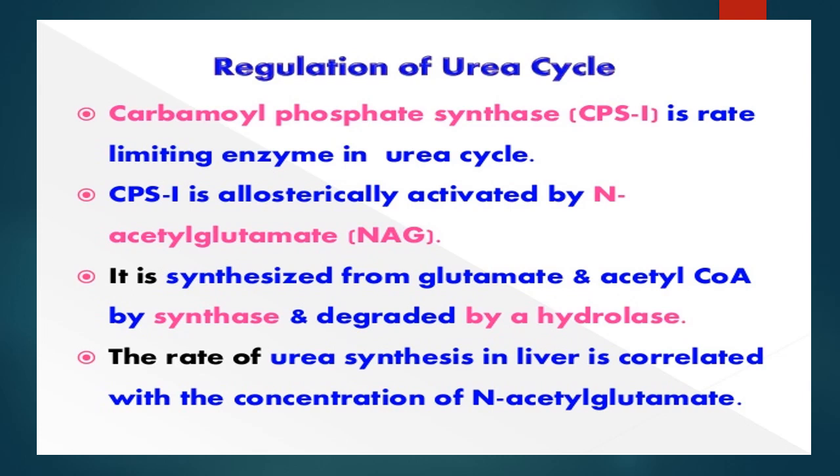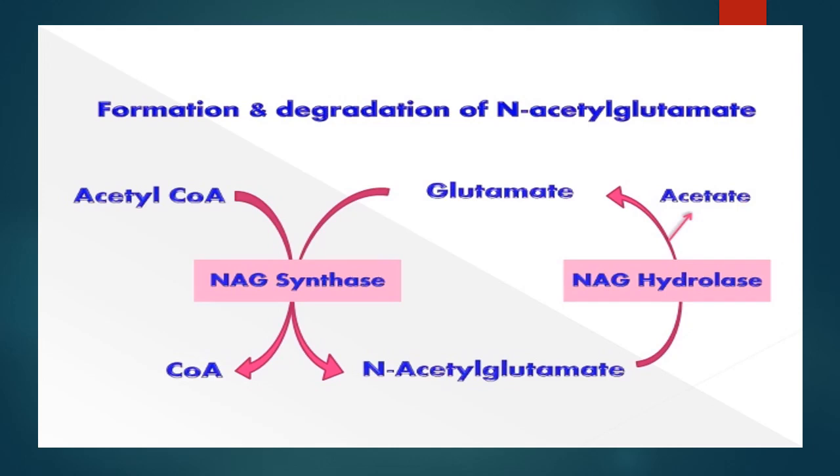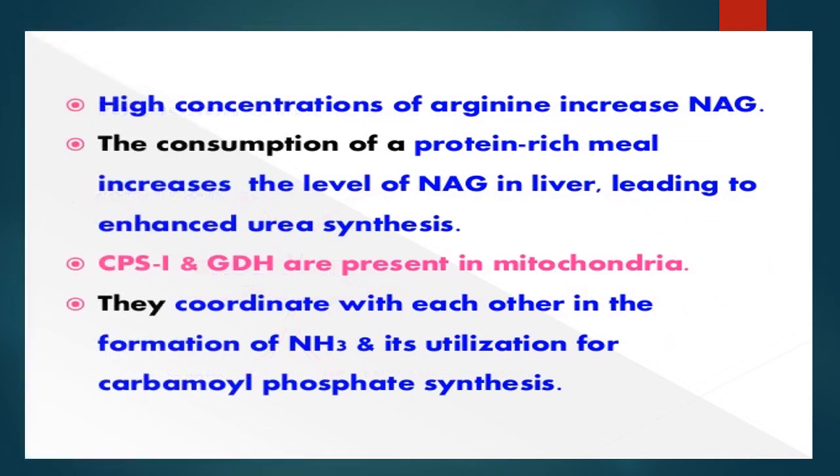Regulation of the urea cycle. Carbamoyl phosphate synthase I, the first enzyme, is the rate limiting enzyme in the urea cycle and is allosterically activated by N-acetyl glutamate. It is synthesized from glutamate and acetyl CoA by a synthase and degraded by a hydrolase. The rate of urea synthesis in the liver is correlated with the concentration of N-acetyl glutamate. Arginine increases NAG, and the consumption of a protein-rich meal increases the level of NAG in the liver, leading to enhanced urea synthesis. CPS I and GDH enzymes are present in mitochondria. They coordinate with each other in the formation of ammonia and its utilization for carbamoyl phosphate synthesis.